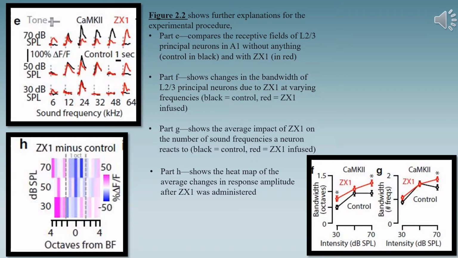Figure 2.2 shows the effects of ZX1. Graphs E through F show a comparison of ZX1 and a control on principal neurons. Graph H shows a heat map of the changes that occurred after ZX1 was injected. Overall, this data shows that synaptic zinc increases the frequency tuning of A1 layer 2-3 principal neurons.